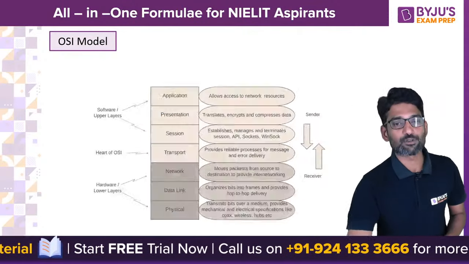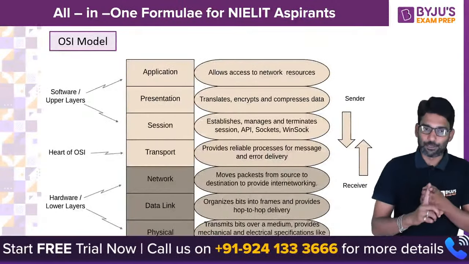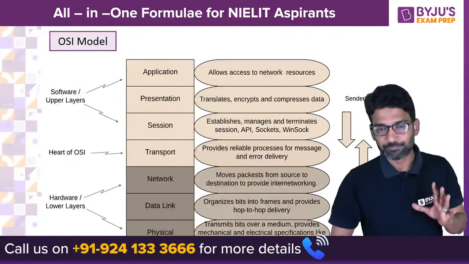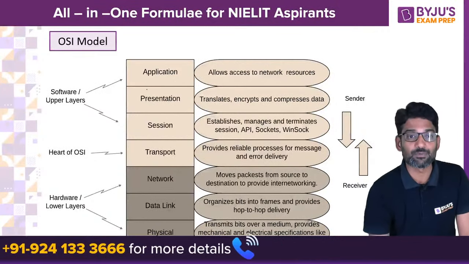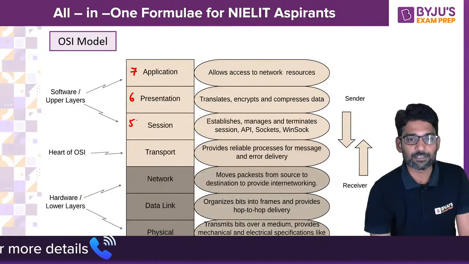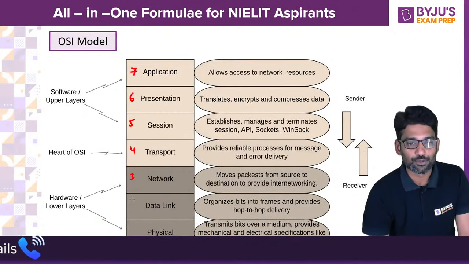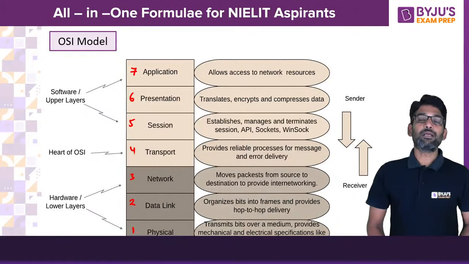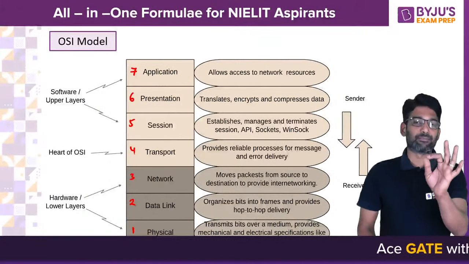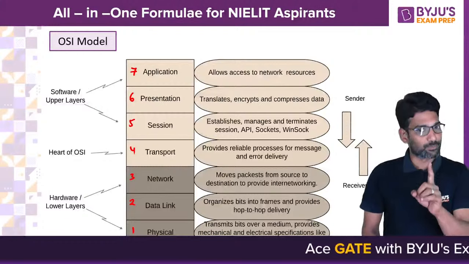What are the layers of the OSI model? We have application, presentation, session, transport, network, data link, physical. This layer numbering is very important. Application being 7, presentation 6, 5, 4, 3, 2 and physical layer being layer 1. At the sender side or receiver side, layer numbering would be the same. This is a very important point.